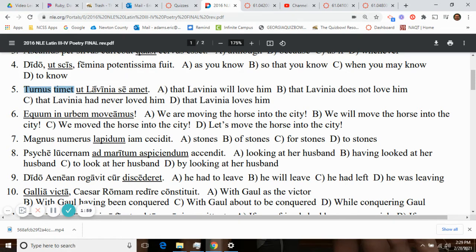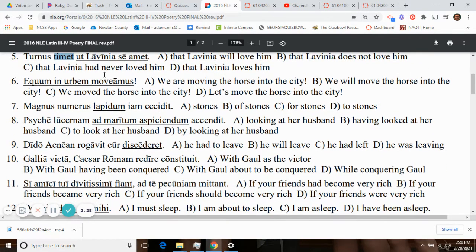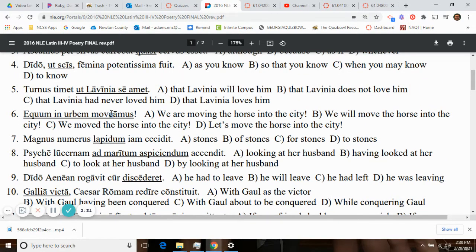And here is what we have, what is called the fear clause, introduced by a meaning of fear. But in a fear clause, the ut and the ne are reversed. So this ut here is actually negative. So Turnus is afraid that Lavinia not love him. And so it is going to be here, not that Lavinia will love him, but that Lavinia does not love him. It's the opposite when it is a fear clause. And you know it's a fear clause because it's going to be introduced by a fear. The fear clauses are reversed. Please remember that.